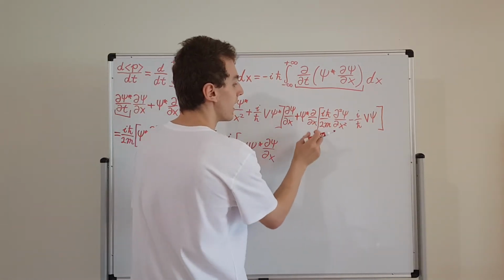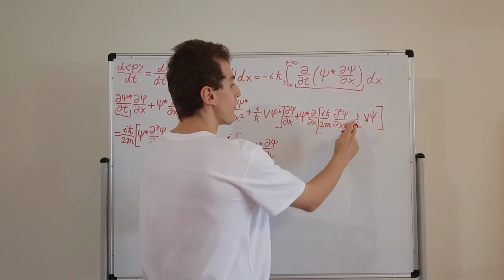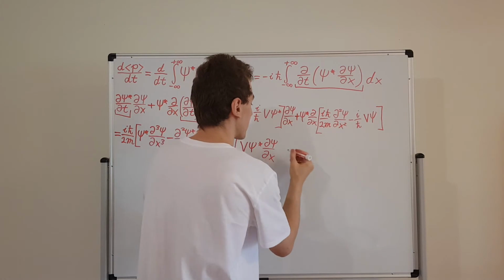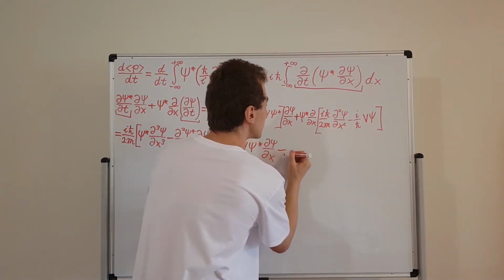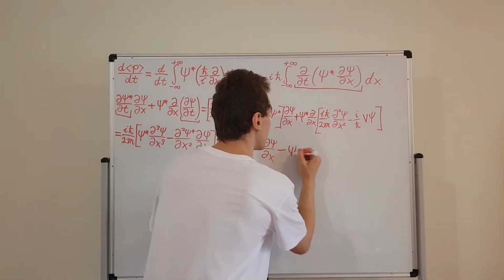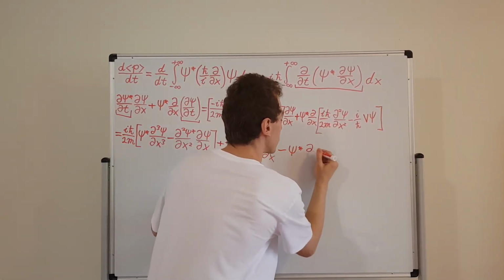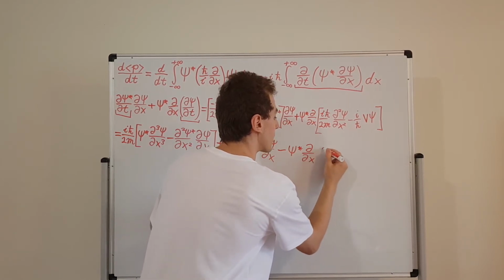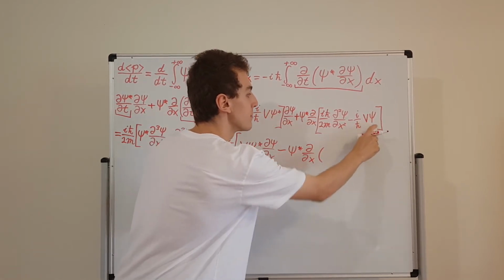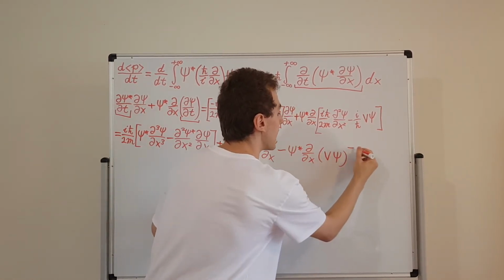So that guy, when we move this partial derivative with respect to x inside, is going to have a minus sign, right? Because there's a minus sign out the front here. We're going to have minus, there's a psi star multiplying, so we'll have psi star. We're also going to have this derivative with respect to x, and we're going to have to differentiate the product V psi. So we're going to have to use the product rule for differentiation again.